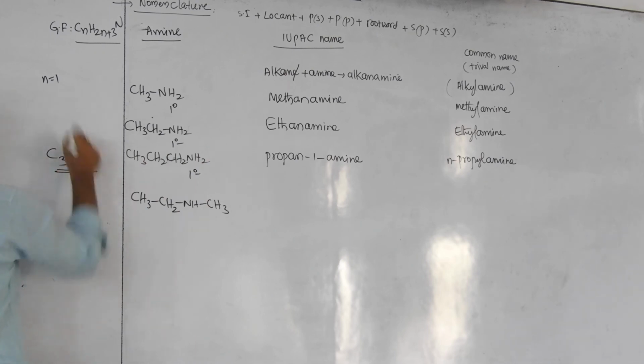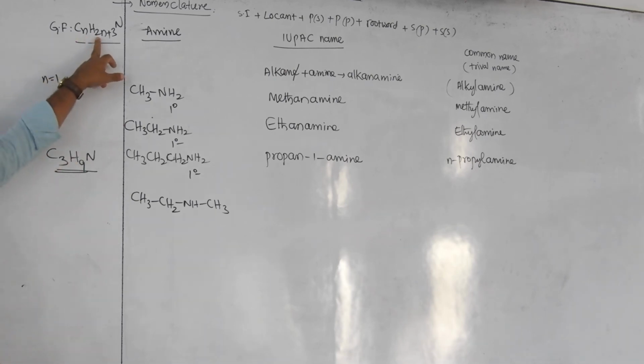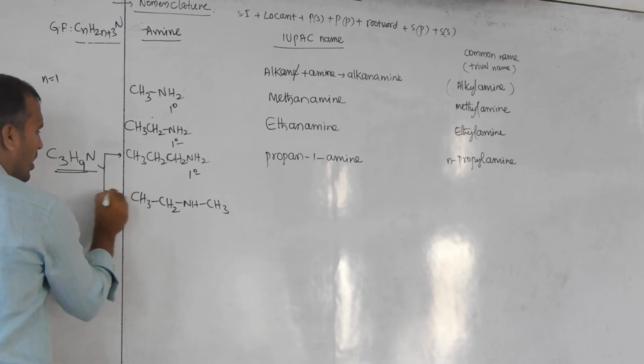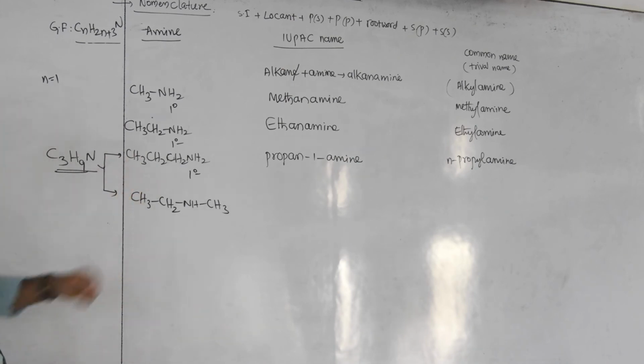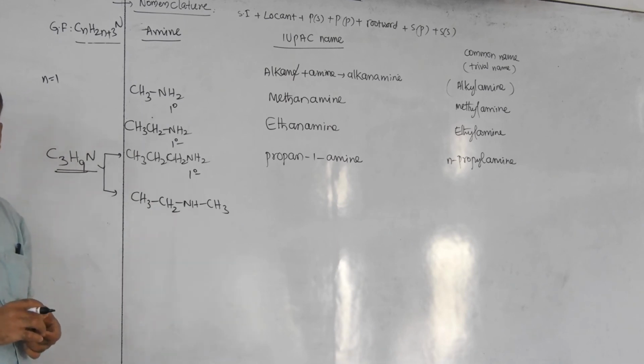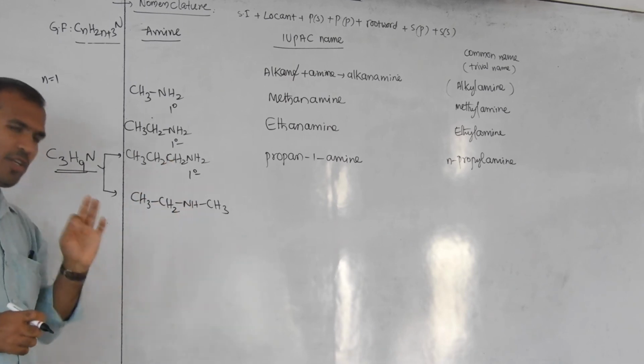Use this formula I put here. Getting or not? 3 into 2, 6, 6 plus 3, 9. 9 with nitrogen 1. Clear? So based on this, we are getting one primary amine and another secondary amine with the same molecular formula. Then these are which type of isomers? First and second are which type of isomer?